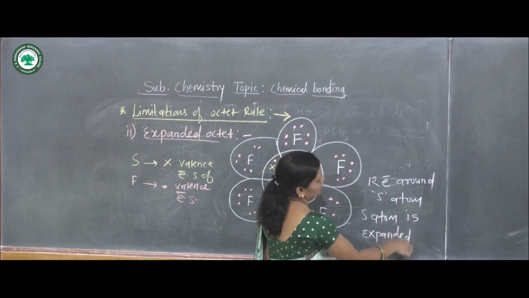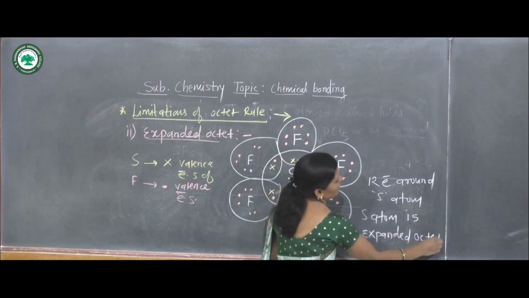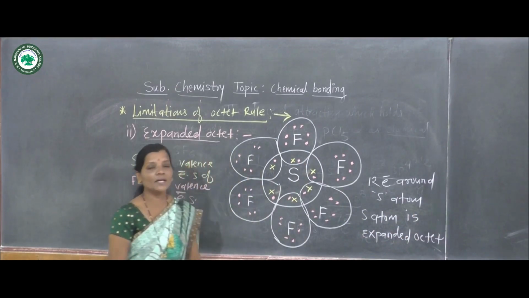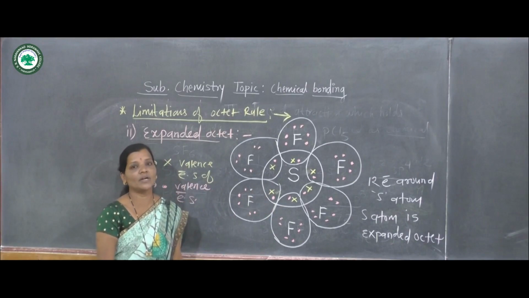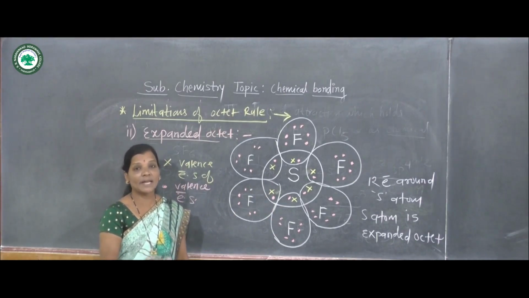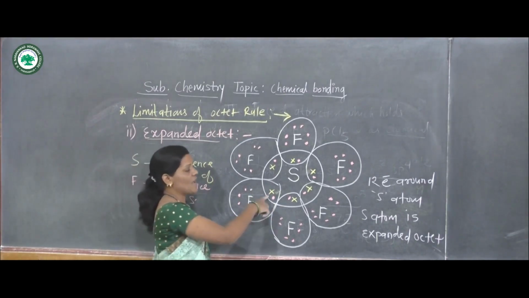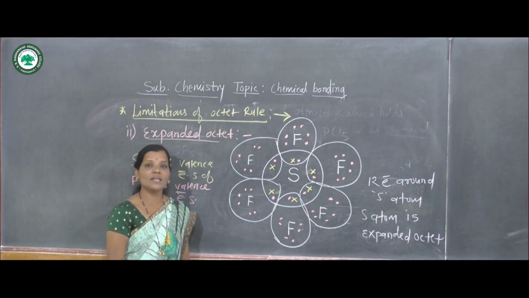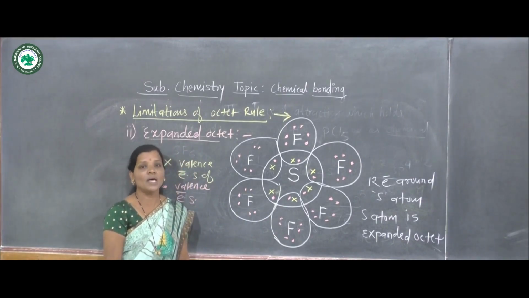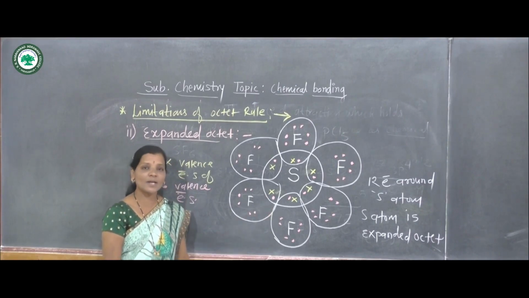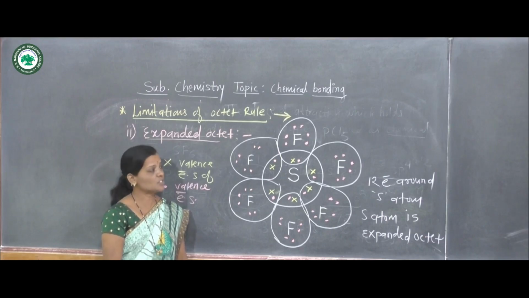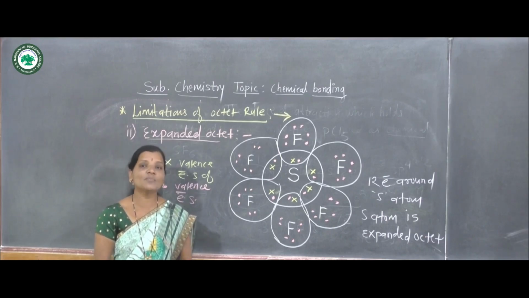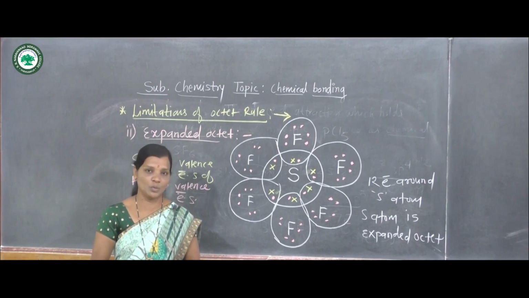According to the octet rule, when gain, sharing or loss of electrons takes place, the atom should get 8 electrons in its valence shell. But here 12 electrons are observed in the SF6 molecule, and so this is called an expanded octet. This is not explained by the octet rule, and so this is also one of the limitations of the octet rule.